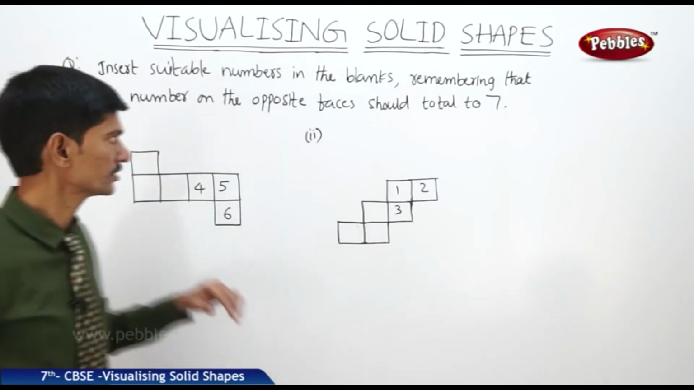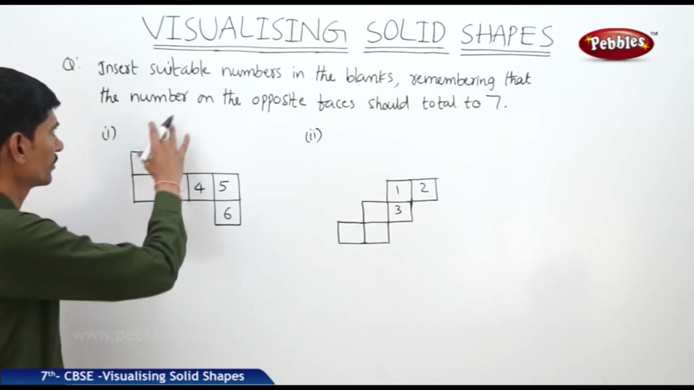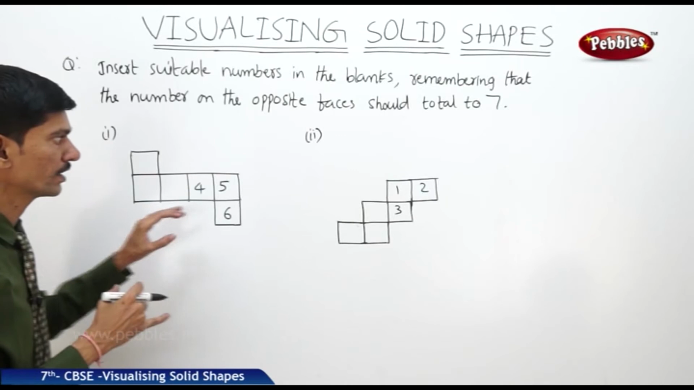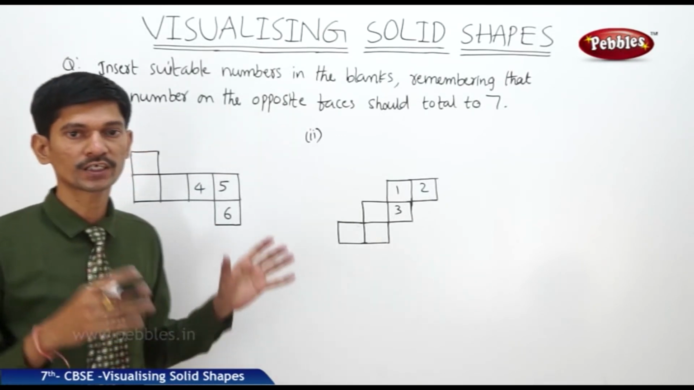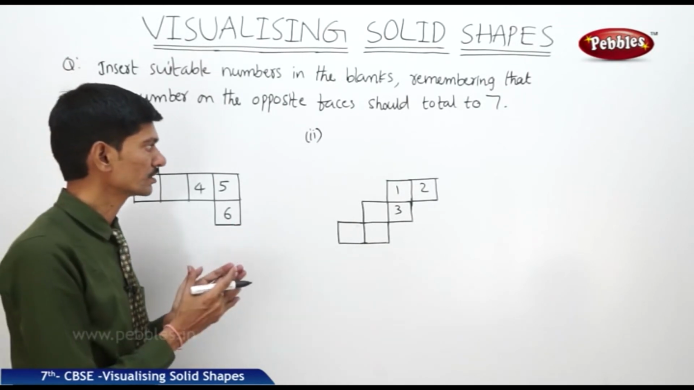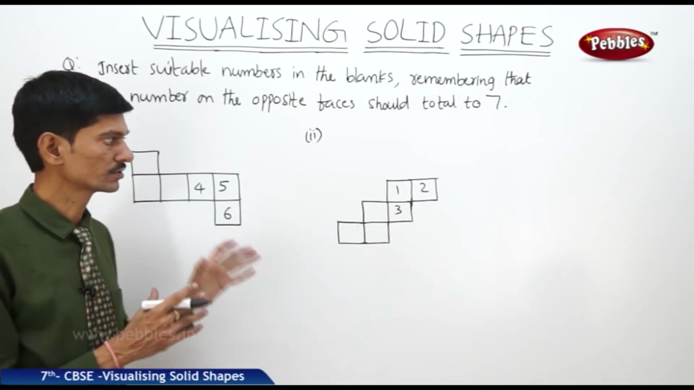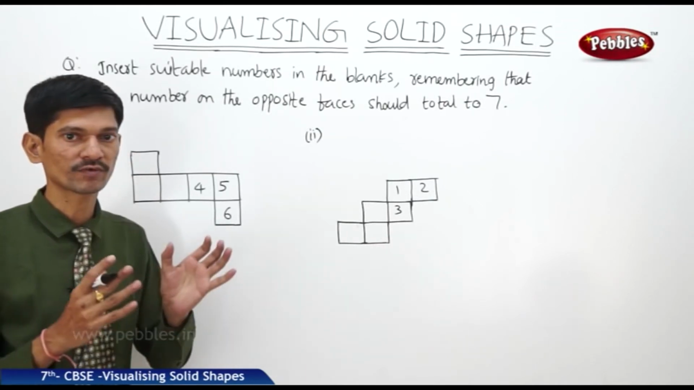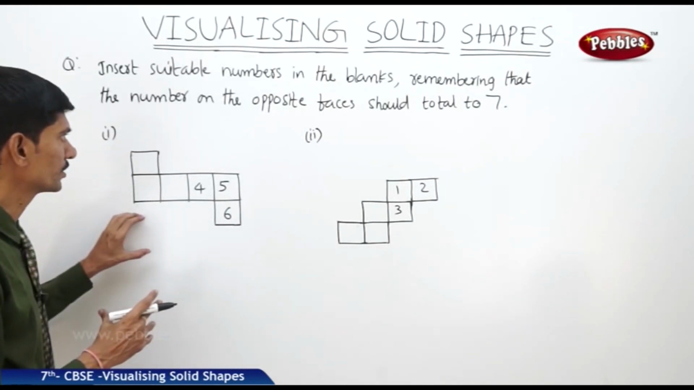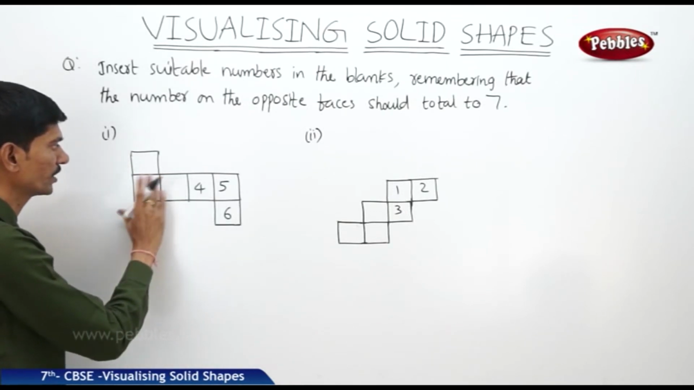Now let us see the next question. Insert suitable numbers in the blanks, remembering that the numbers on the opposite faces should total to 7. Now these are the nets of a dice. If you take any dice, on each face the numbers will be written, so the sum of the numbers on the opposite faces should be equal to 7. Now based on that information, we should fill the blanks on the remaining faces.